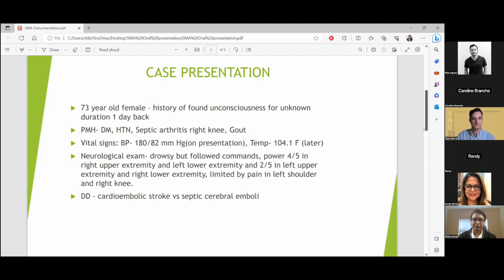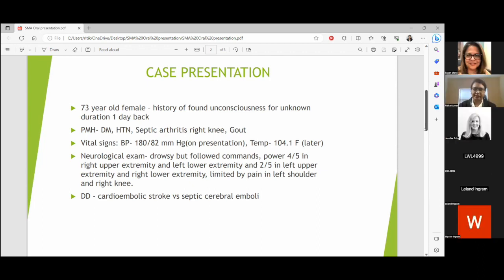Patient was living with her daughter, and her daughter went for work in the morning. During that time, the patient was doing fine. But when her daughter came back in the evening, she found her mother lying on the floor, unconscious. She did not know for how long she was lying unconscious or what happened. Nobody witnessed the event. Patient's past medical history is significant for diabetes mellitus, hypertension, septic arthritis of the right knee, and gout.